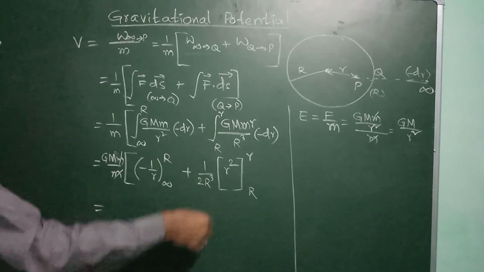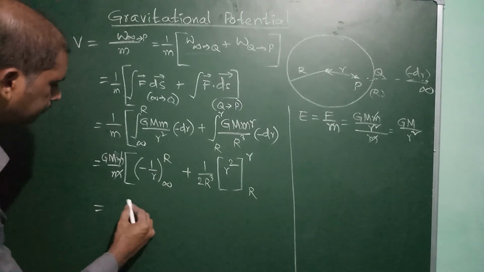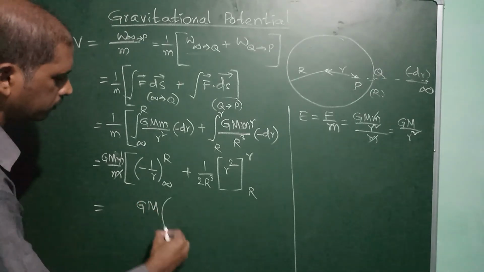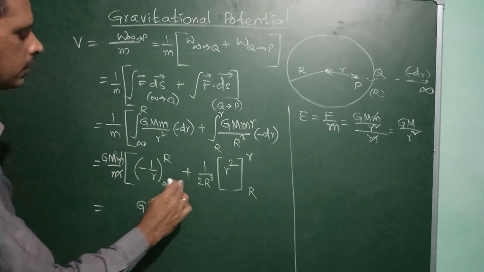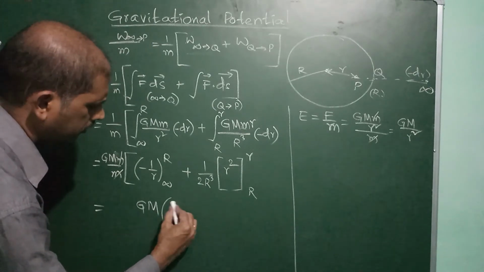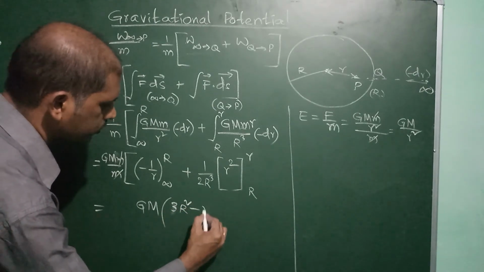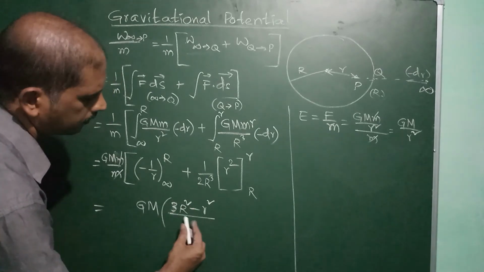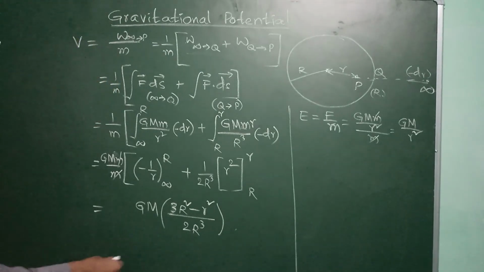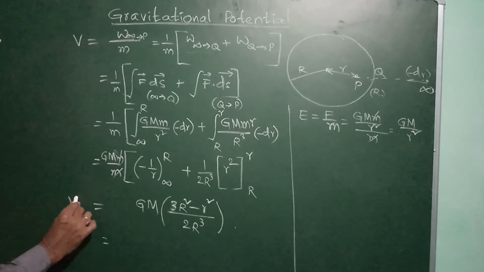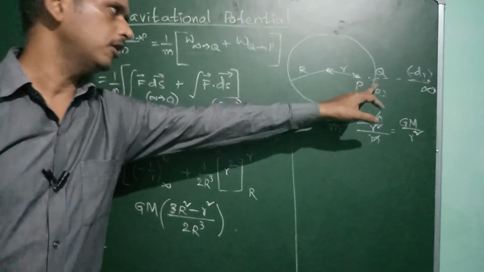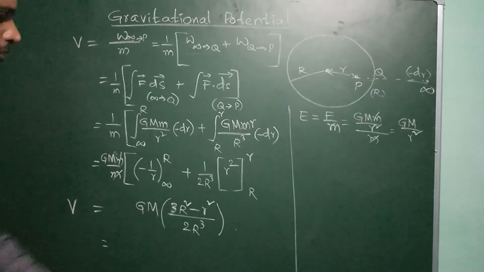After solving and simplifying, we get GM into 3R square minus r square, by 2R cube. This is the potential at a point P inside the sphere, the gravitational potential.